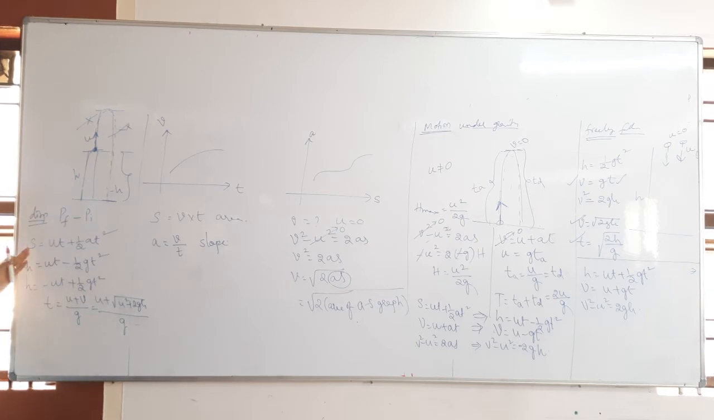Okay. That is s equals ut plus half at square; everything will be based on this only. Almost everything will be based on this formula only, either you have to find out the height of the tower or time of flight. This is what we have discussed in the motion under gravity.